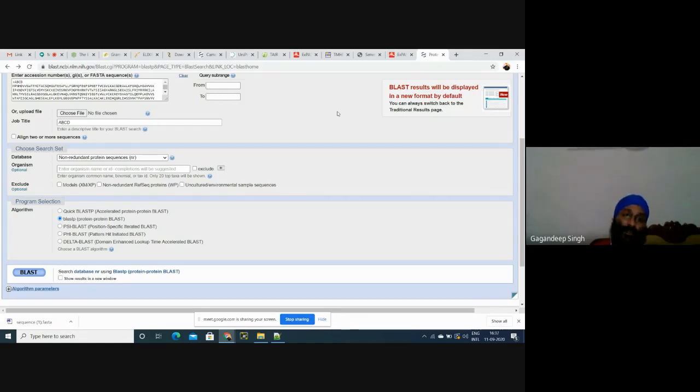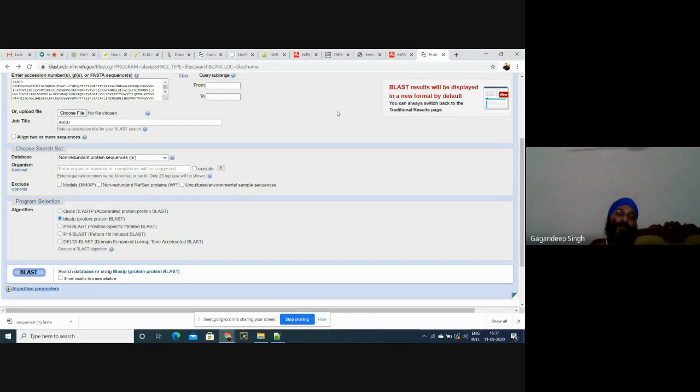Then BLAST will compare it with NCBI and find that this sequence is similar to that sequence, and give you results. It will also give you the percentage of similarity. There may be some similarity, some identity, and how BLAST gives you results, I'll teach you, because I have to teach this BLAST. BLAST is a very big and very useful thing in bioinformatics. This is a very good tool.